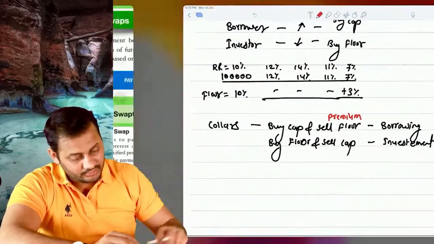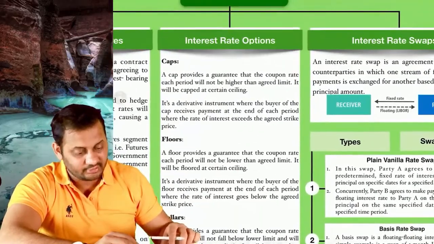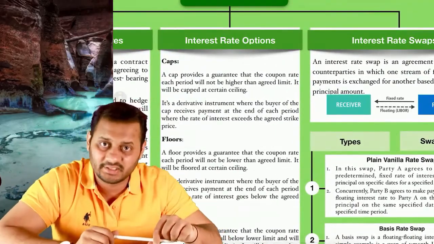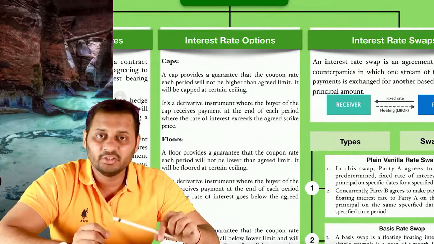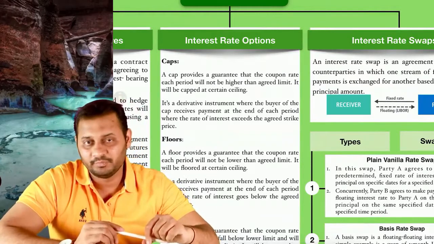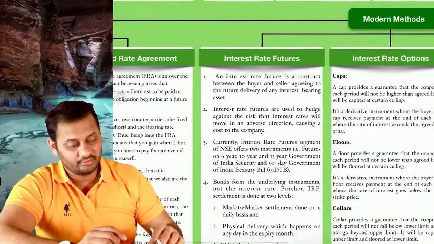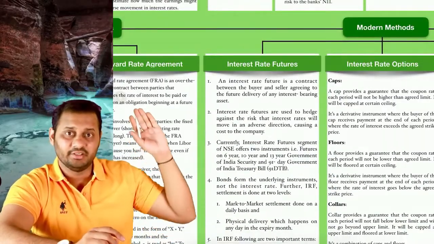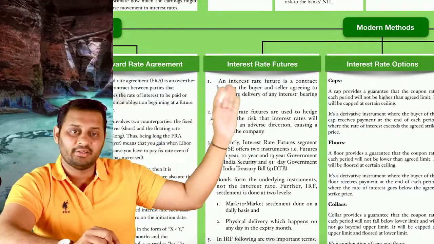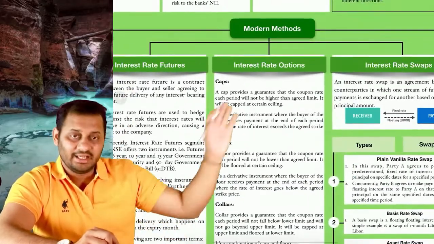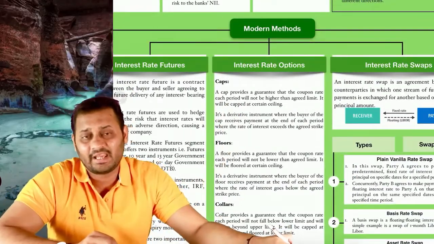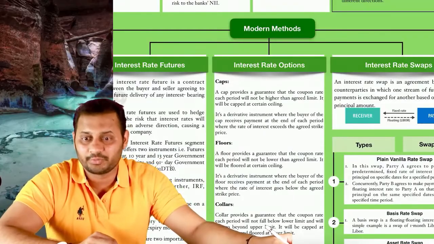So this is all about the options. In interest rate option also it is a cash settlement. In reality you take the loan at the market rate only. If it goes beyond your expectation or beyond what you wanted, then you get a receipt: settlement in forward rate agreement, settlement in interest rate futures, and settlement as a cap receipt or floor receipt in interest rate options.